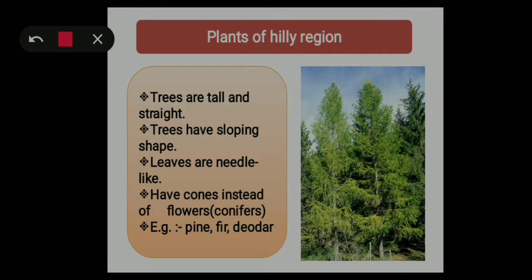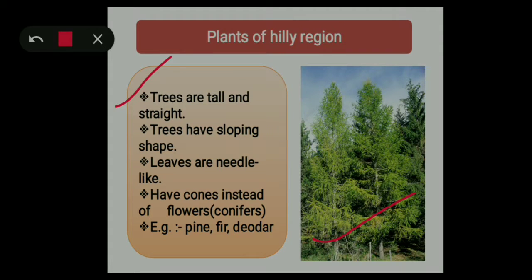So in hilly areas we see various kinds of adaptation. So first one is trees are tall and straight, and you can see in this picture the trees are tall and straight. Why are these trees tall and straight? As you know, hill areas face very heavy snowfall, so the trees in these areas are generally tall and straight to reduce the effect of snowfall and wet.